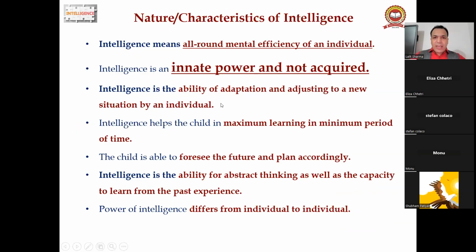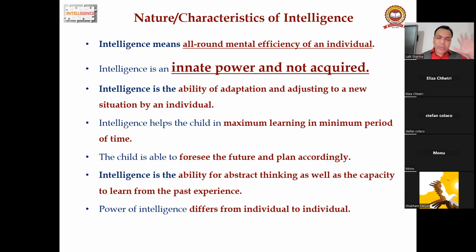So now, okay, we talk more about intelligence under the topic nature and characteristics of intelligence, right? So guys, now you have to understand what intelligence is. Number first, intelligence means all round mental efficiency of an individual.